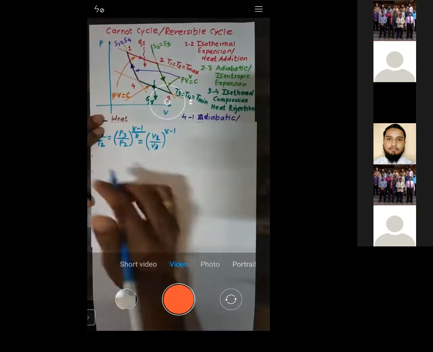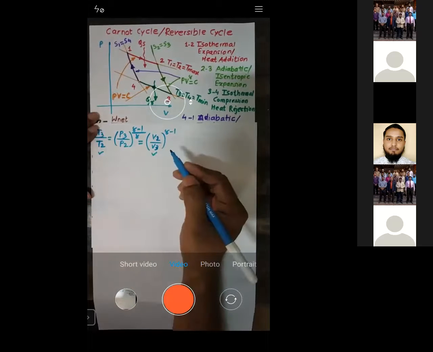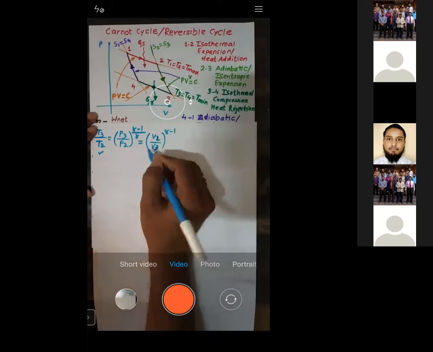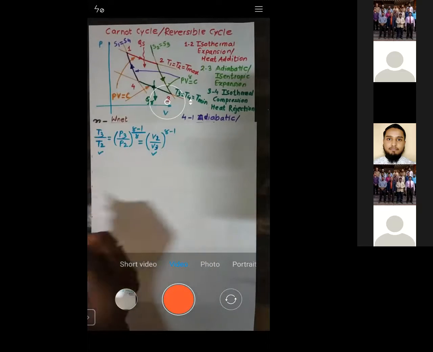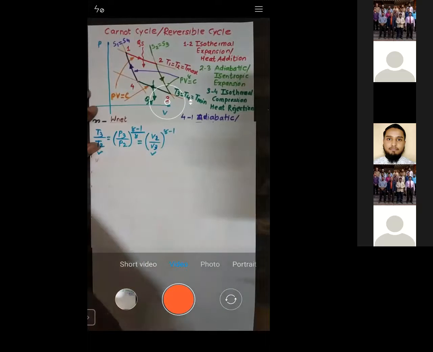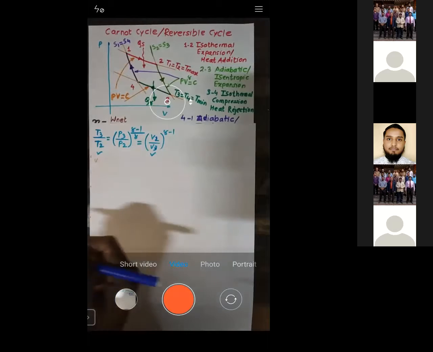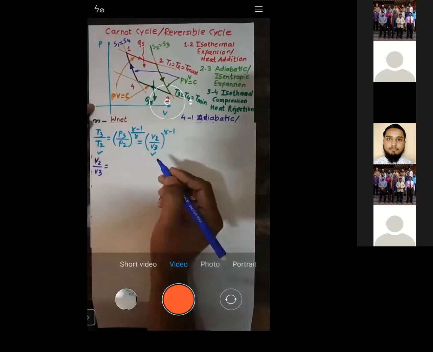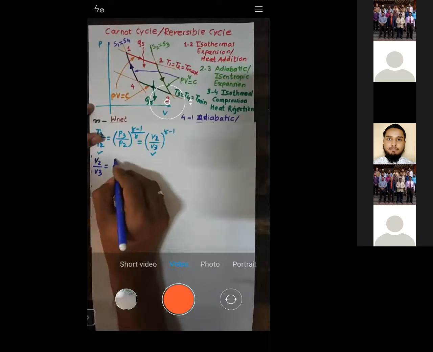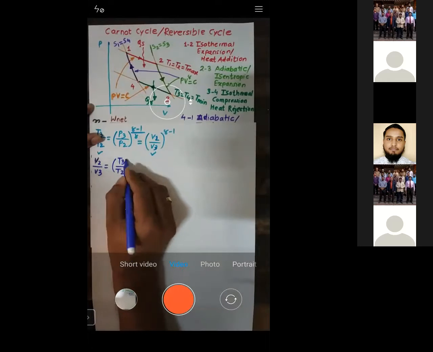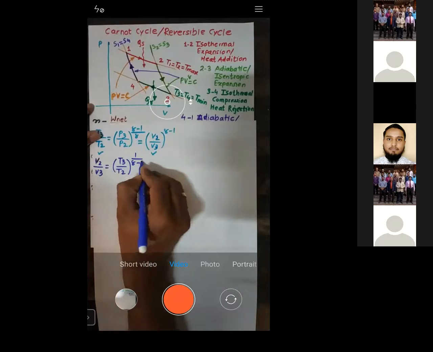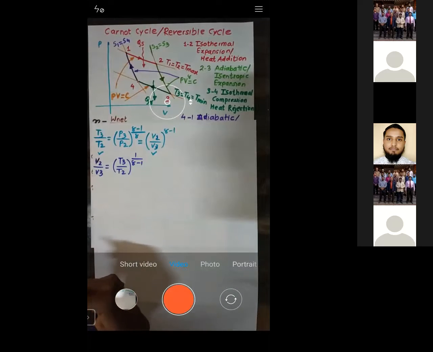Now I'll equate these two and see what we get. Can I write down the value for V2 by V3? V2 by V3 is given by T3 by T2 raised to power 1 by gamma minus 1.